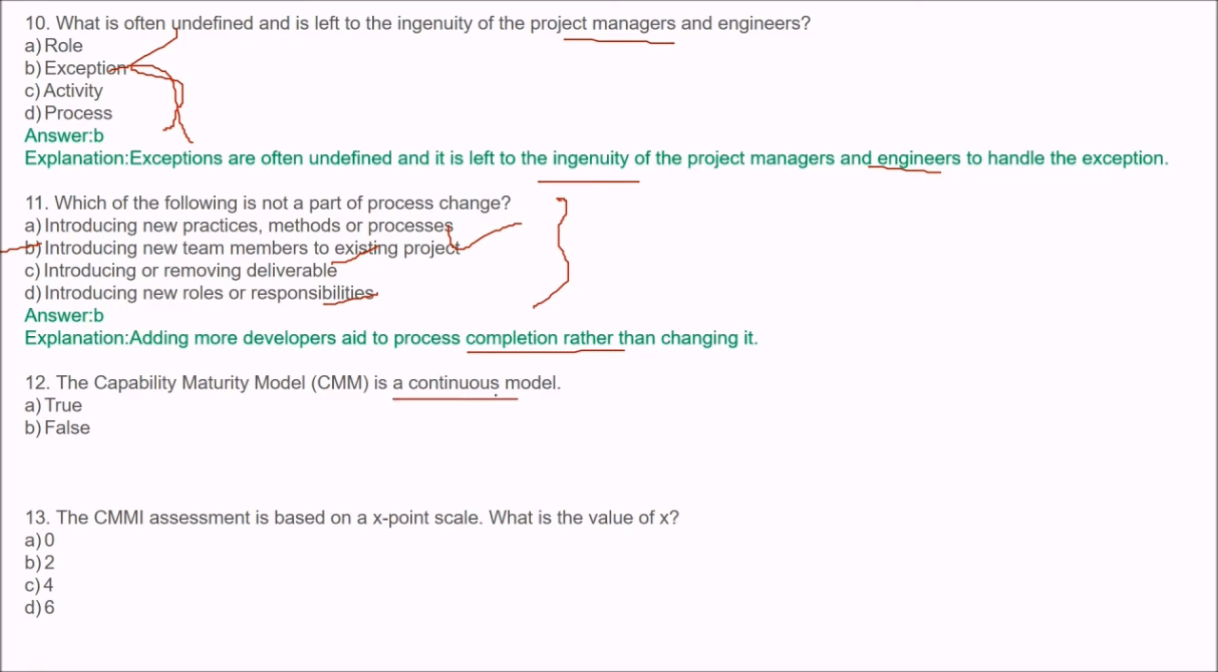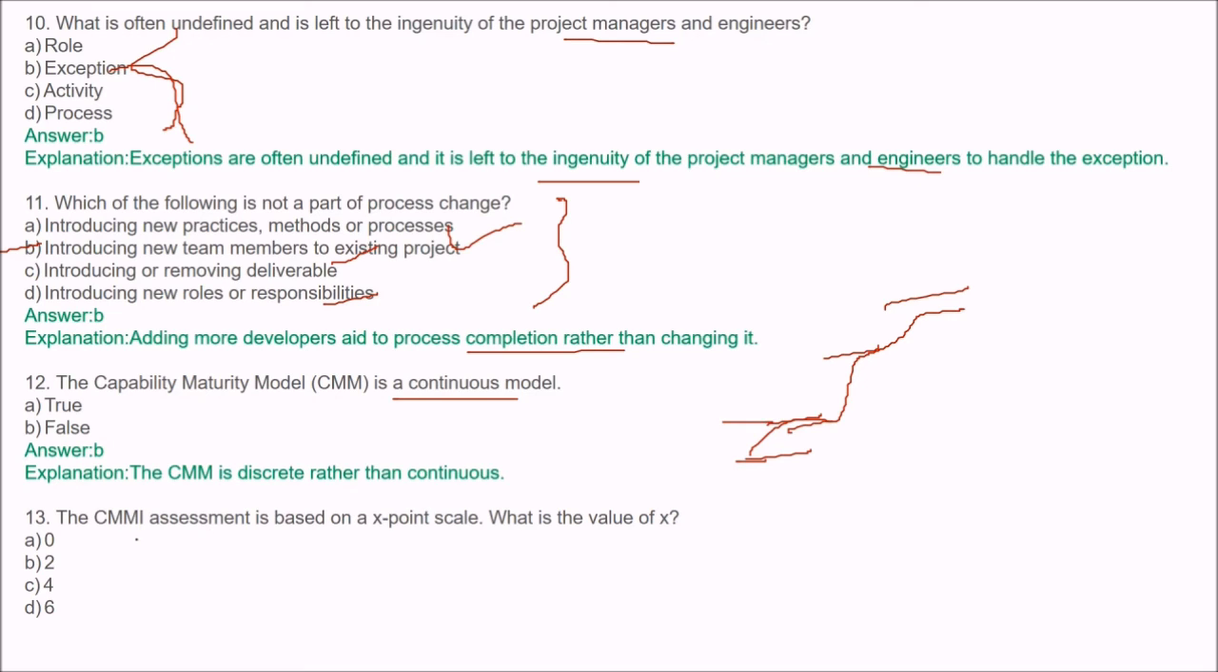CMM is a continuous model. Is it a continuous model? You have to answer this. The answer is false because it is discrete. There are 5 levels, discrete levels, not a continuous one. There is a clear distinction between 2 levels. This is CMM, this is CMMI.